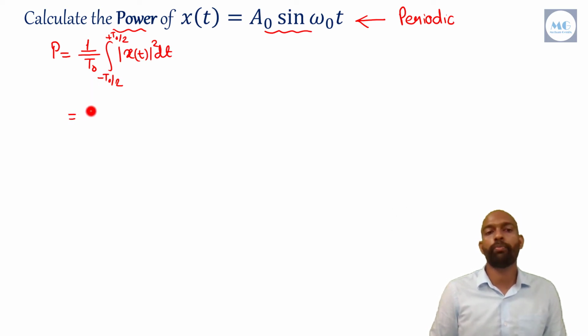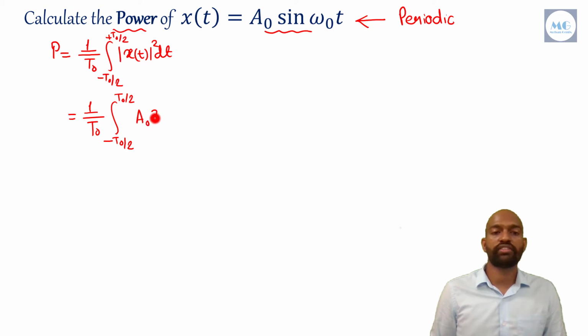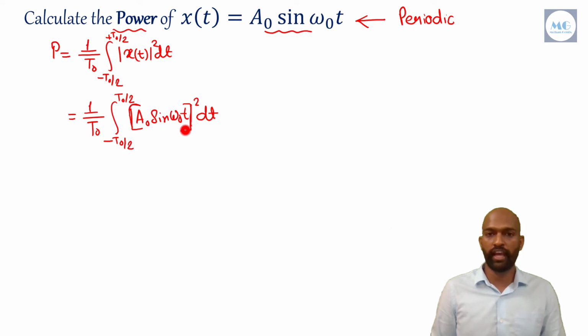Now we just have to put this value of x(t) from the question, and we can directly write from the question that mod of x(t) is A naught sine omega naught t. We can remove this mod value as it will not affect our calculation. So I am removing it and making it a bracket. Don't be confused in this. It does not affect our calculation.